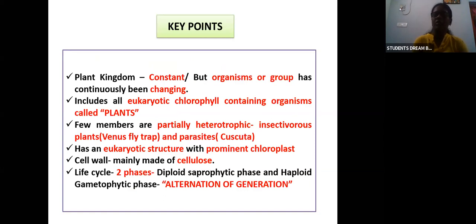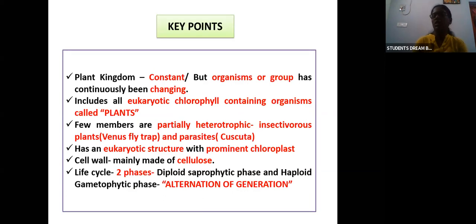With all the classification systems, starting from Linnaeus, the 2 kingdom, 3 kingdom, 4 kingdom, till the 5 kingdom system of classification until now, this kingdom Plantae has been constant. Always this kingdom was there, but only the organisms or the groups in the kingdom have been continuously changing, but the plant kingdom was always constant. So what does it include?